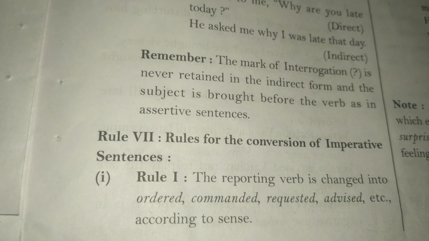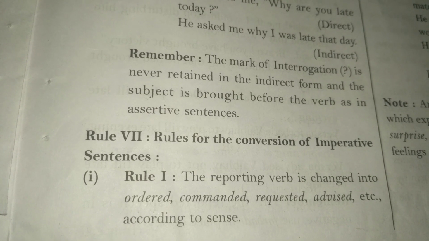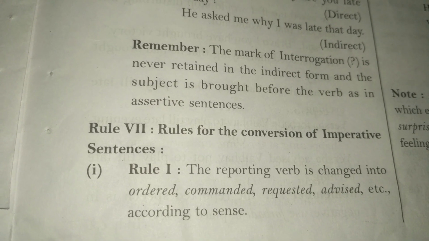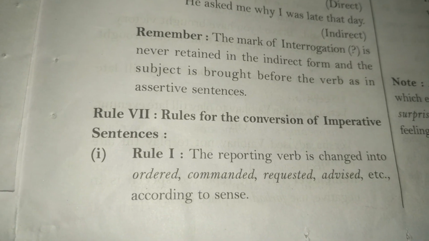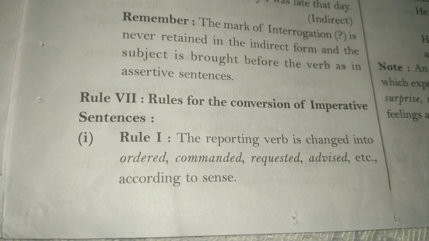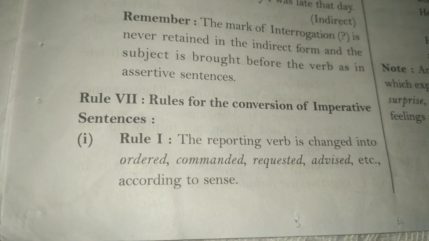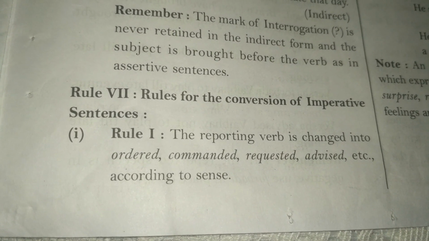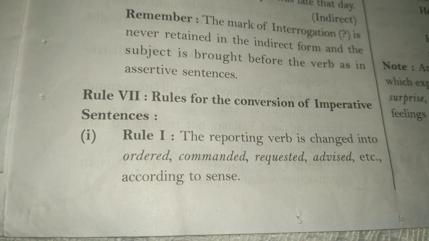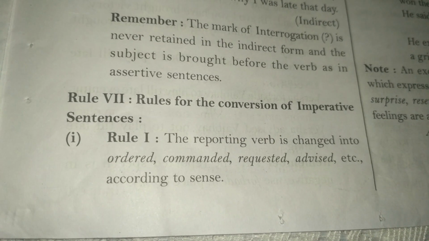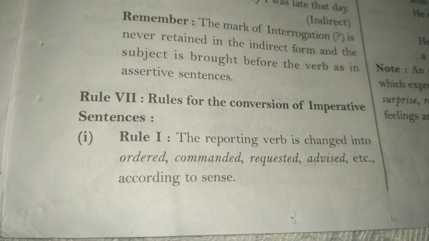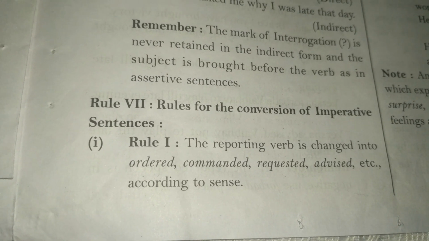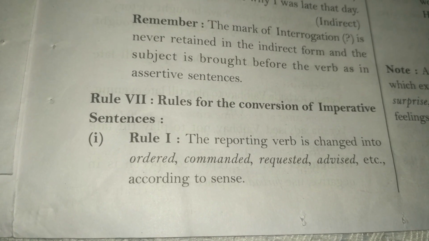Now the next rule. Rule for the conversion of imperative sentences. Imperative sentences are related to our emotions, so let's see how we can change them. Rule 1 for the conversion of imperative sentences: the reporting verb is changed into ordered, commanded, requested, advised, etc., according to sense.